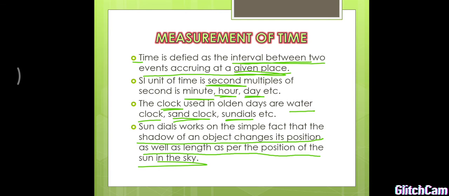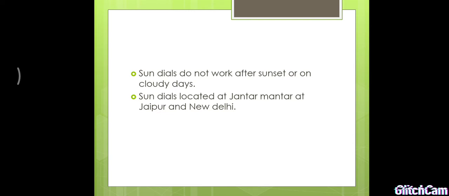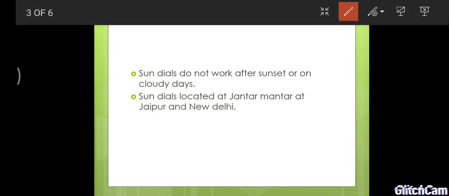Nowadays also, in some of the temples they are using one stone. With the help of the shadow of the stone they are able to measure the time. Still now in some of the temples they have a stone like that. Next, the disadvantage of sundials. The sundials do not work after sunset or on cloudy days. This is the main disadvantage of sundials. And sundials are located at Jantar Mantar at Jaipur and New Delhi.